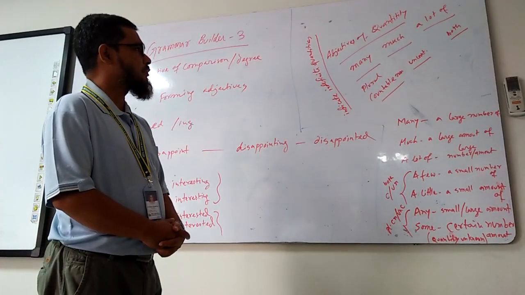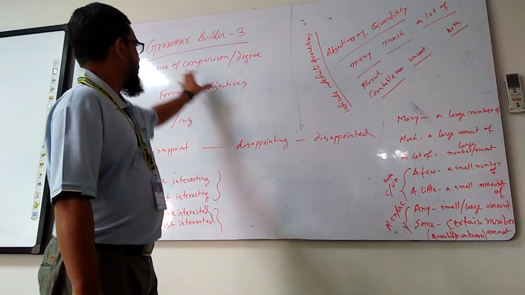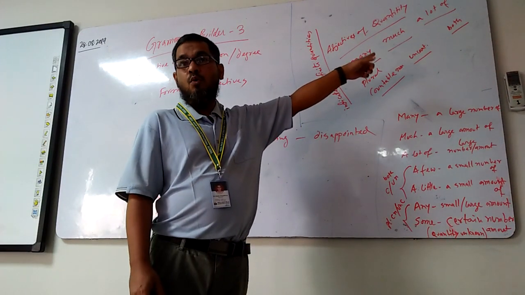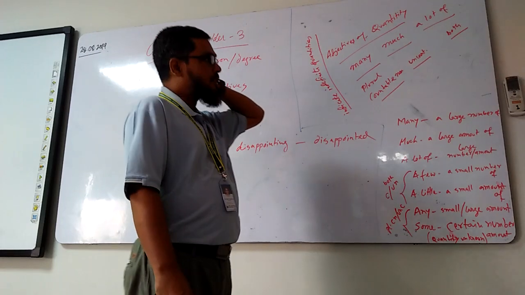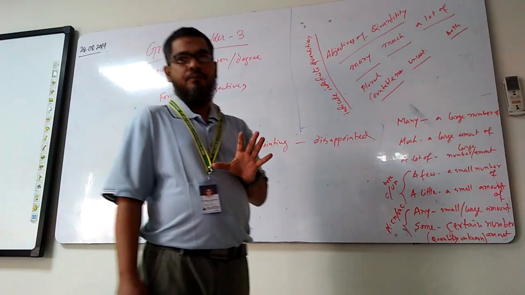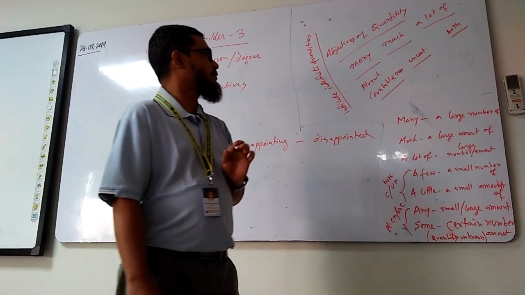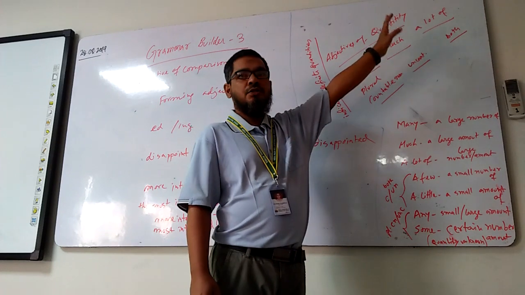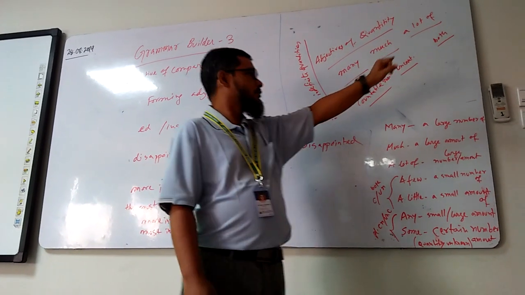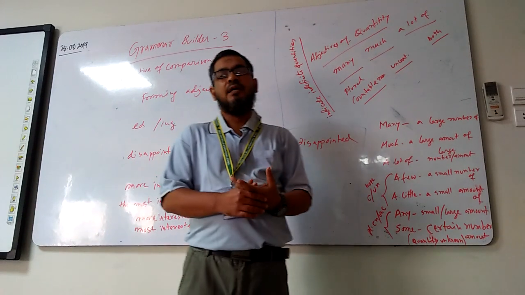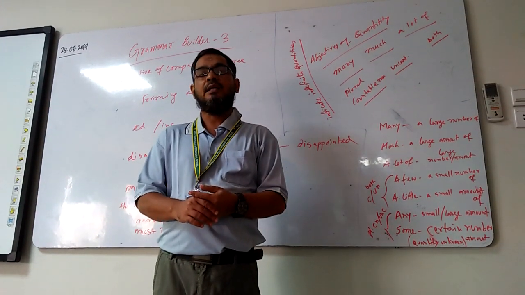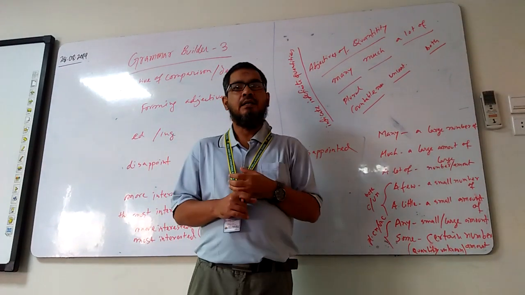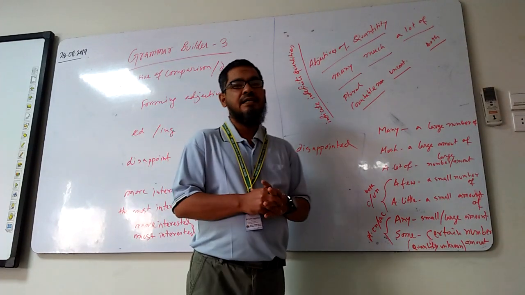Now, here I wrote another thing. These were all adjectives of comparison, but now here, adjectives of quantity. Three of them we use actually to show quantity, and there are a lot, but these are the common ones: many, much, and a lot of. Now, many, as we know, when we want to show something as plural and countable, we can count them, then we will use many. If the thing is uncountable,